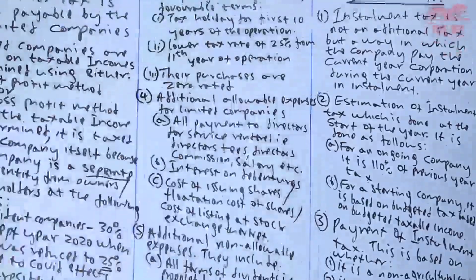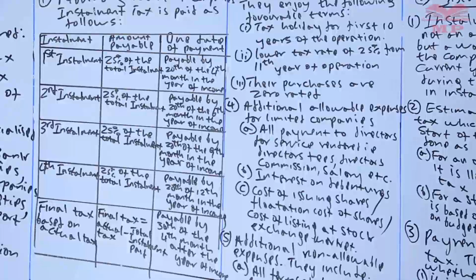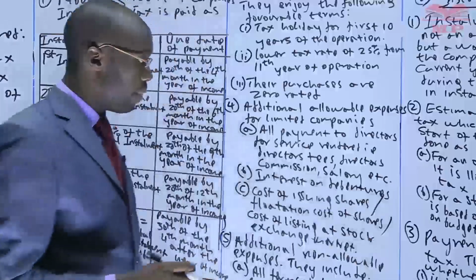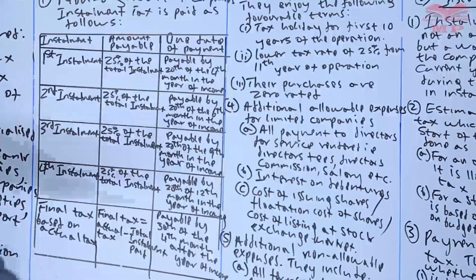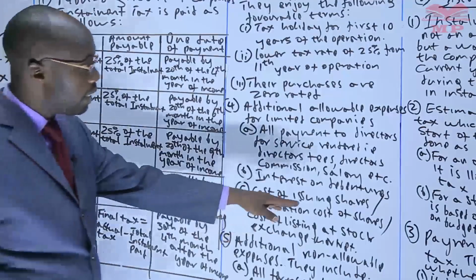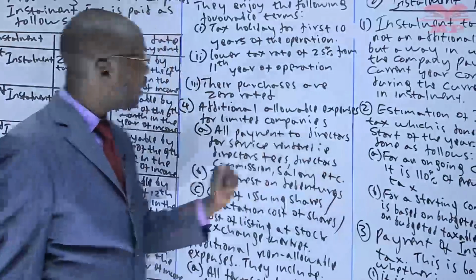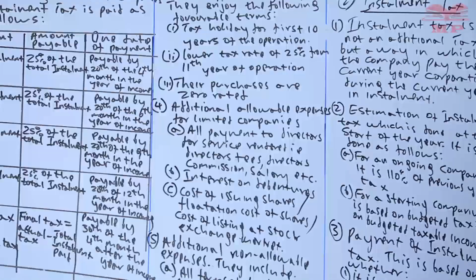We are looking at the payment of the installment tax, and we say the payment is dependent on whether it's an agricultural company or a non-agricultural company. And we say non-agricultural are all other companies other than those that do farming. So once we have estimated the installment tax using either this one or this one, this is how it is paid.